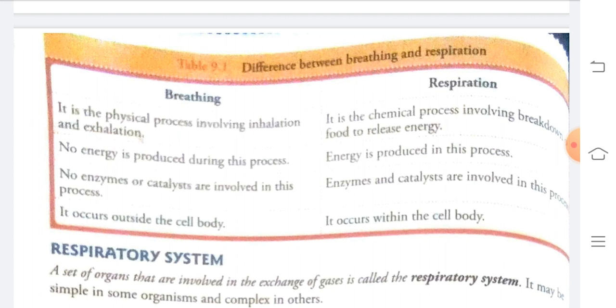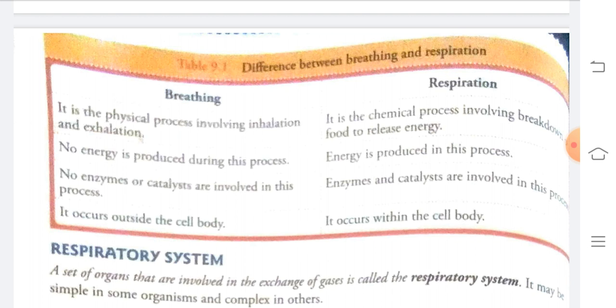No enzymes and catalysts are involved in breathing. What do we mean by enzymes and catalysts? These are some of the digestive juices which are required for the digestion process. Whereas in respiration, enzymes and catalysts are both involved. Breathing occurs outside the cell body, whereas respiration occurs inside the cell body.